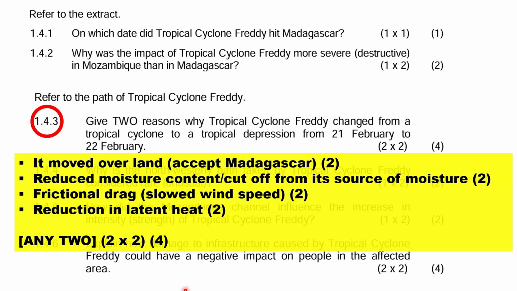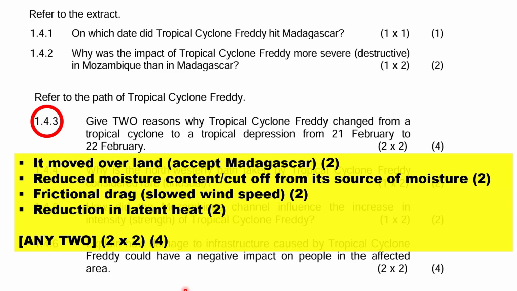The second reason is the loss of moisture and heat. The system was cut off from warm ocean water. There was less evaporation, less latent heat energy. This caused the cyclone to weaken. You must always remember that land leads to weakening and ocean leads to strengthening.